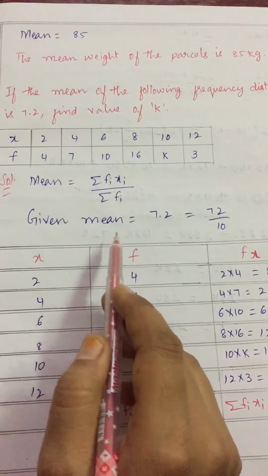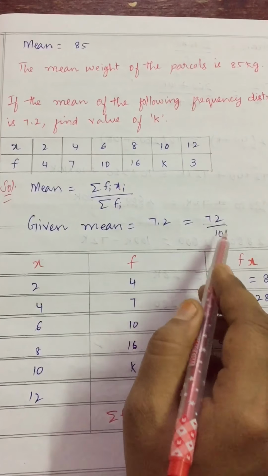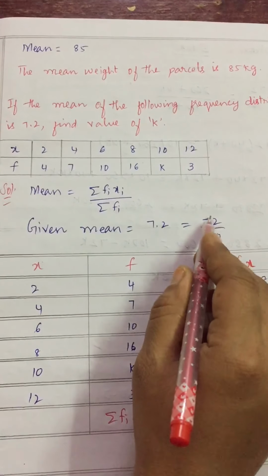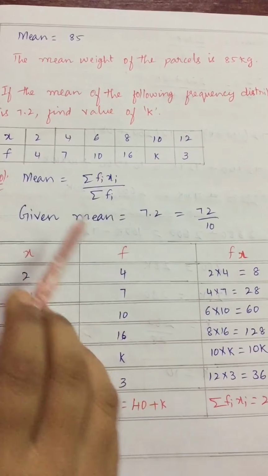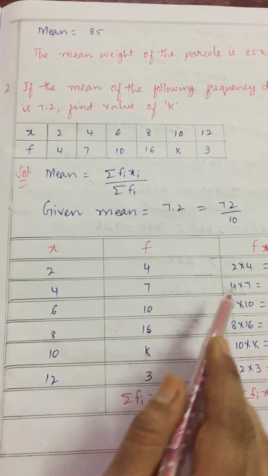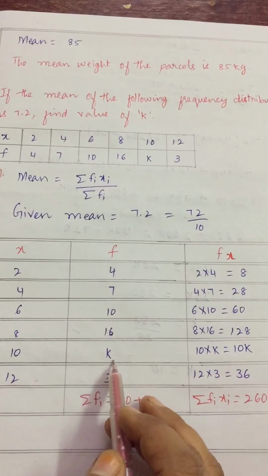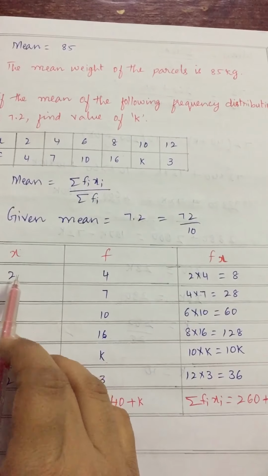Clear? Then he has given the mean, that is 7.2. 7.2 we can write as 72 by 10. After one decimal digit we should divide by 10, that is 72 by 10. So for the mean we need to prepare three columns. Already two column values he has given. The third column is fx. Clear? The x values I have copied, the f values also I have copied from the table. Now fx means we need to multiply these two.